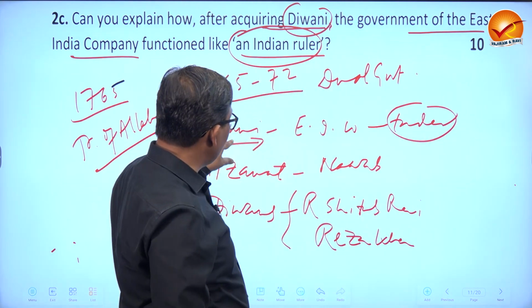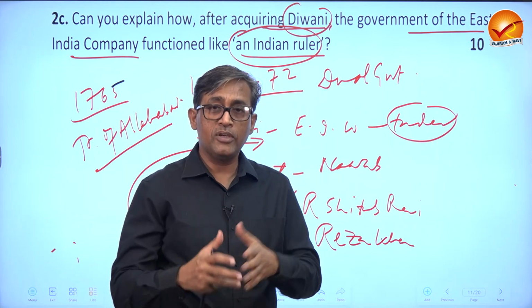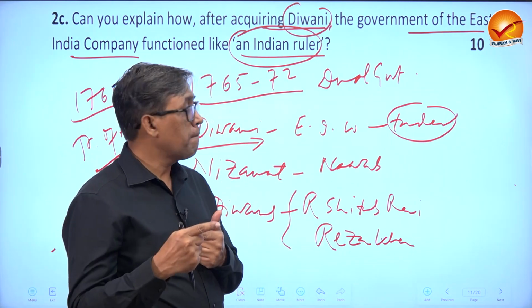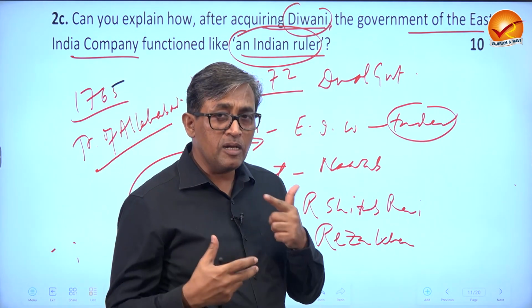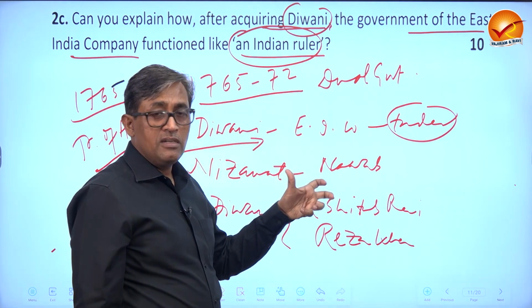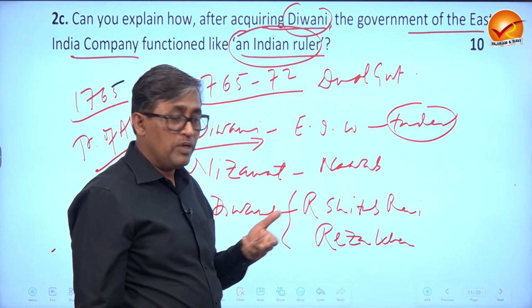But since they got Diwani, and Diwani collection means Lagan collection or other indirect collection, and the company had no experience as well as no staff or technical people to understand the nuances of trade, the nuances of tax collection, and that too of the Lagan type, which was very complex.